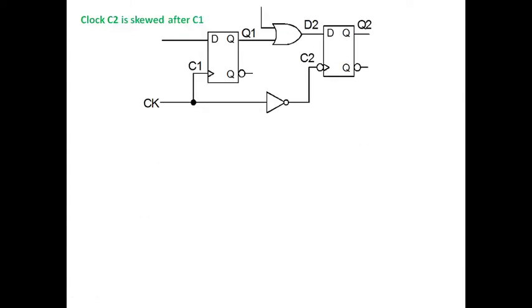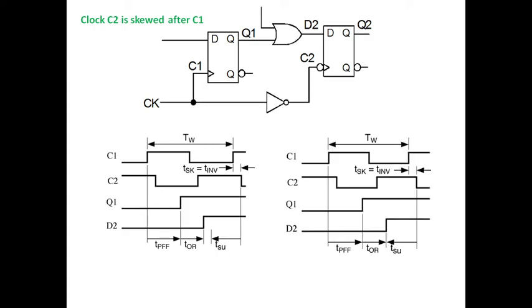Now, if the clock C2 is skewed after C1, what happens? This is initially my circuit. C2 is skewed. That means because of the presence of the inverter, by a certain amount of time, my C2 got shifted to the right side.